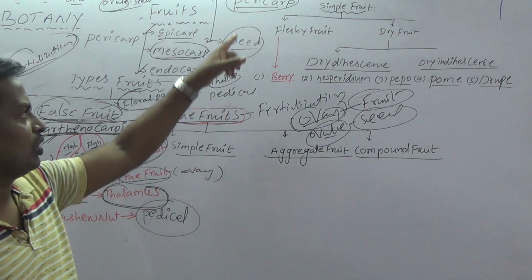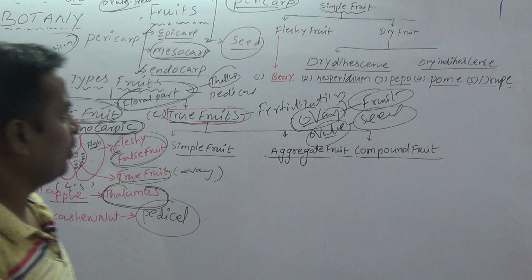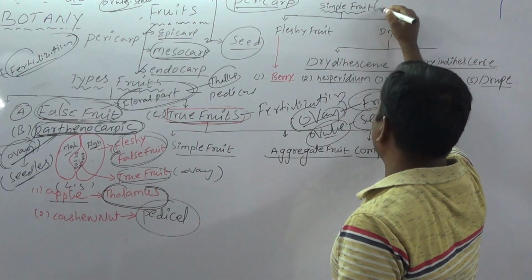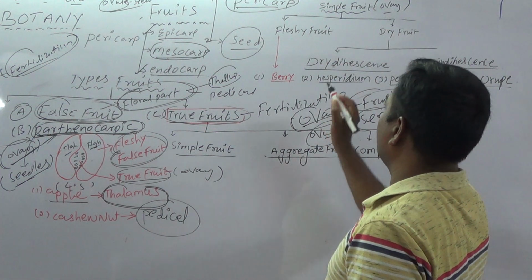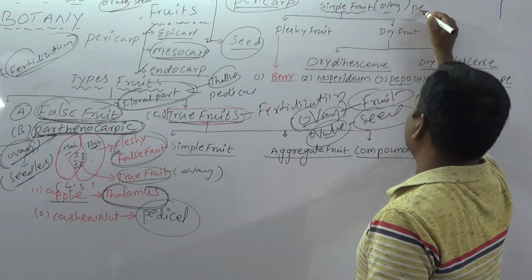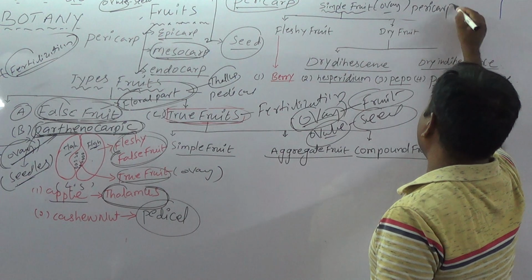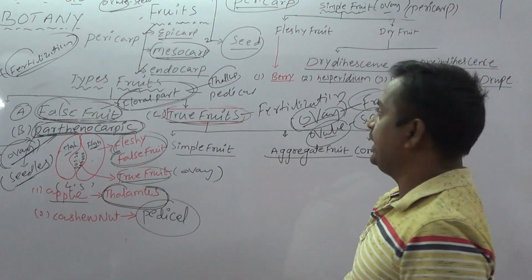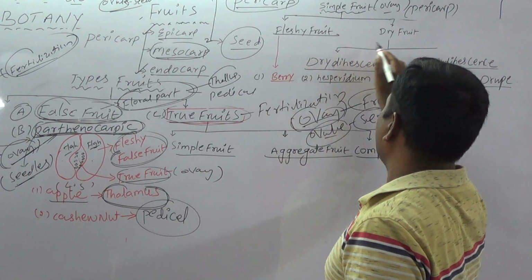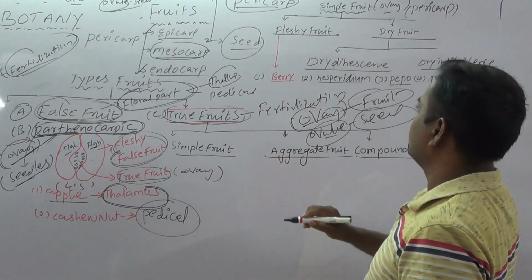First we discuss simple fruit. Simple fruit is developed from the ovary, the fertilized ovary. Based on the pericarp, the simple fruits are again divided into fleshy fruit and dry fruits. Are you clear?